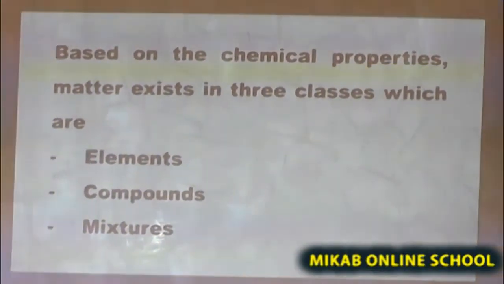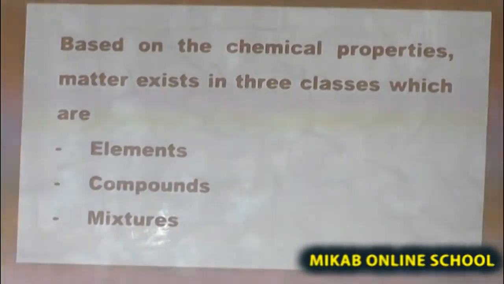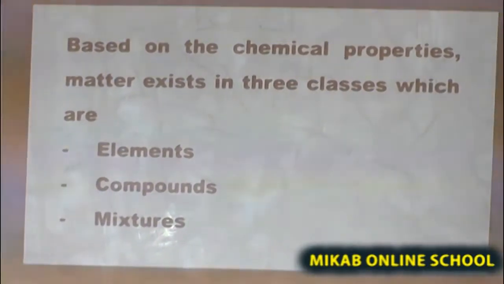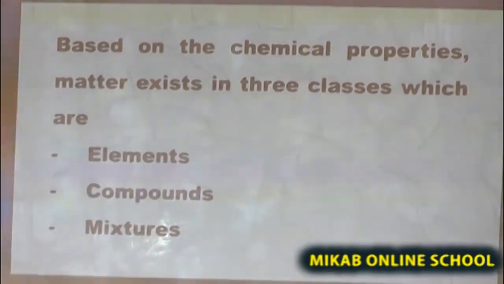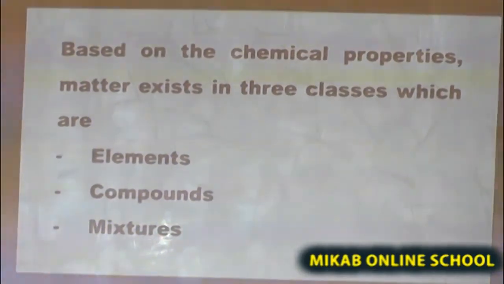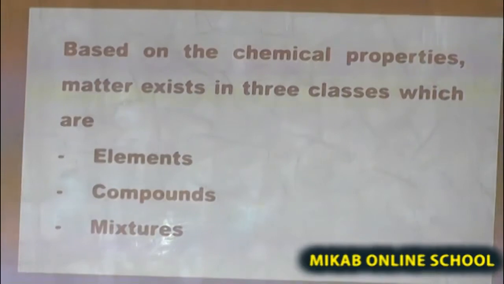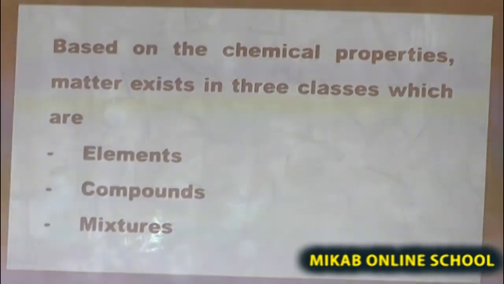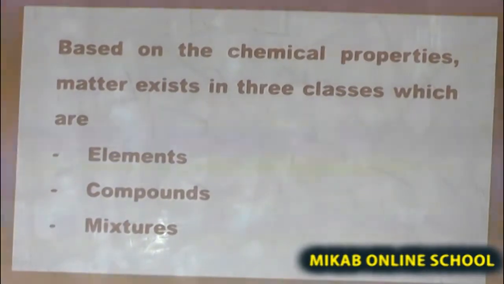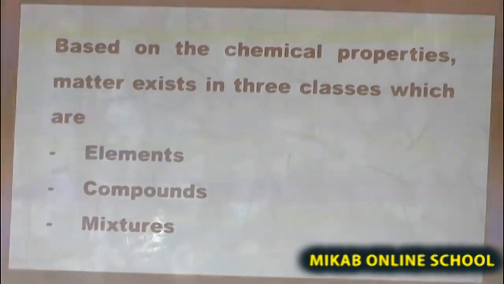Please remember that based on physical properties, matter is classified into solid, liquid, and gas. But based on the chemical properties of matter, matter is classified into three again, which are elements, compounds, and mixtures.